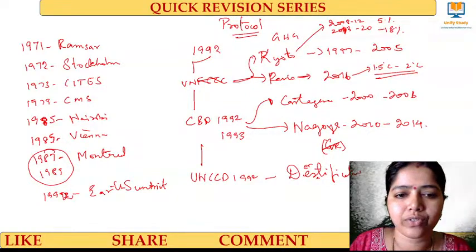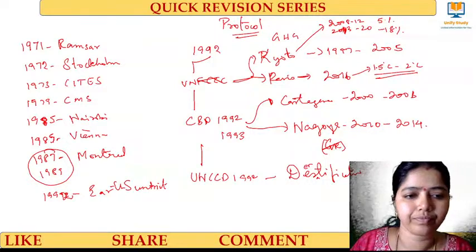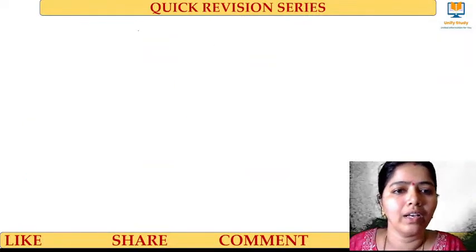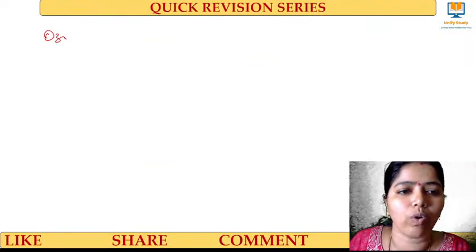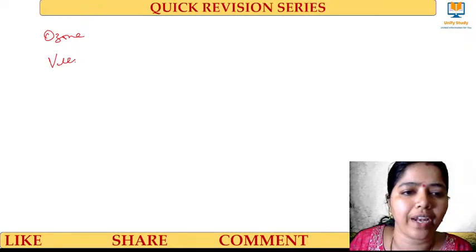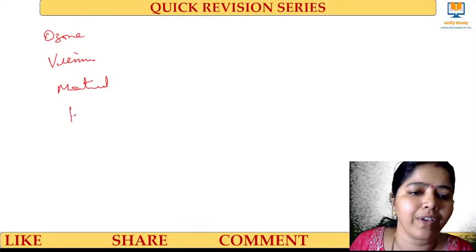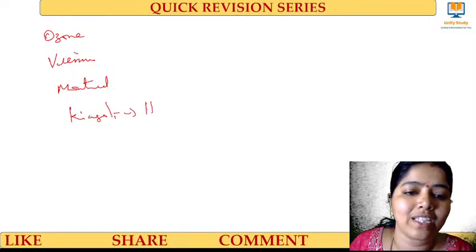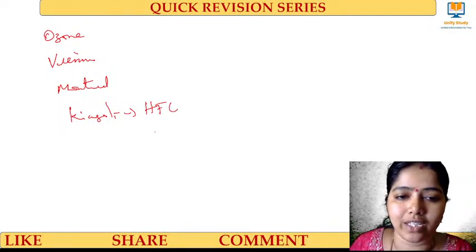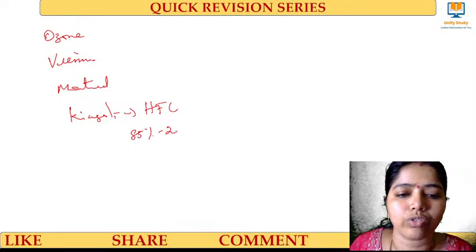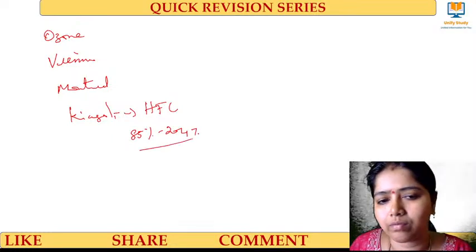And next comes, with respect to ozone, what are all the protocols? We have Vienna, we have Montreal, and we have Kigali. Kigali is mainly meant for what? HFCs. To cut down the HFCs by 85% in the year 2047.